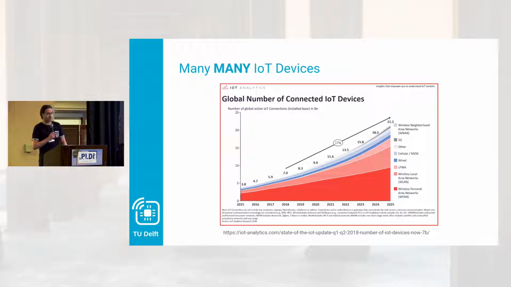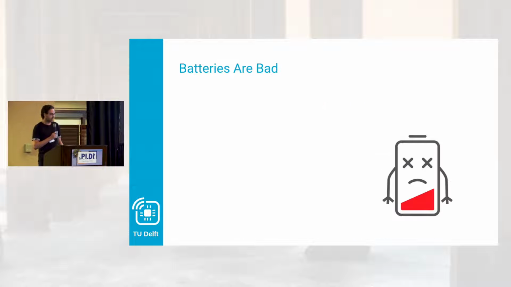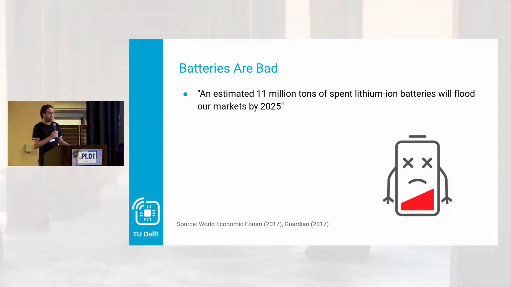So the obvious choice is batteries, but batteries are not really perfect for this. If you have billions and billions of devices, you'll also have billions of batteries that will eventually run out or have to be replaced. Look at your phone, you have to replace the battery before anything else. And this is just an ecological problem on its own. Landfills will be basically swamped by batteries at that point. But that's not necessarily even the biggest problem, or maybe not a problem you actually care about.